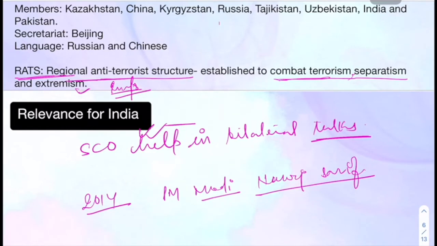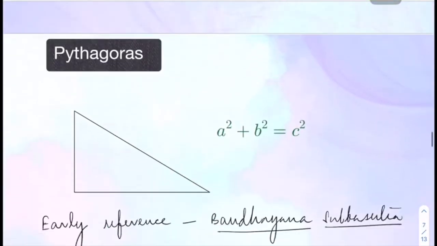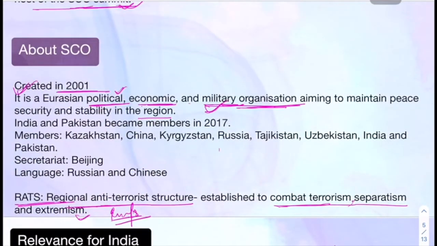So this is how these bilateral relationships happen, and this also helps us in anti-terrorist organizations, to fight terrorist organizations, and also in political and economic front. These things are also helpful for us. So this is all about SCO. So the important thing for you to remember is that it was created in 2001.